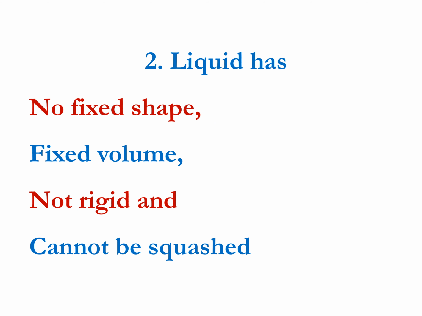Right, so we now move on to liquid. A liquid has no fixed shape, remember, no fixed shape. It has fixed volume and it is not rigid. And also, a liquid cannot be squashed. So a liquid has no fixed shape, unlike a solid that has a fixed shape. It does have a fixed volume and it is not rigid, and also it cannot be squashed.